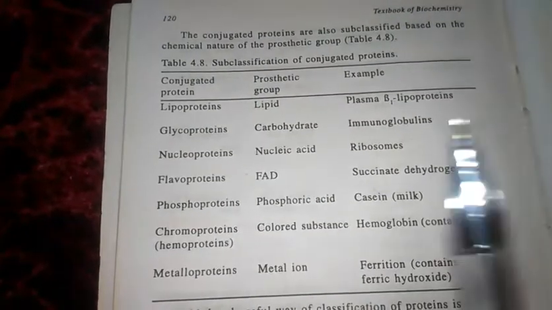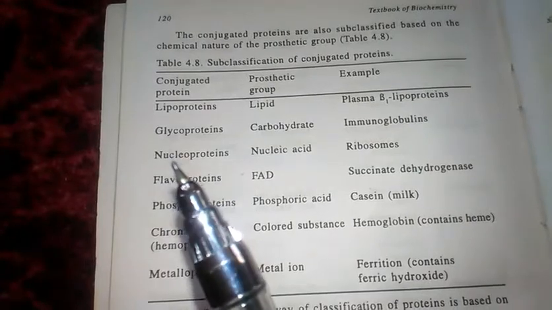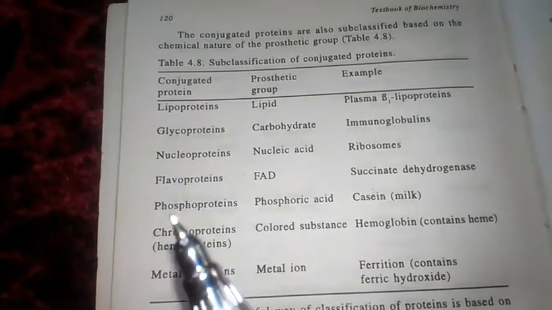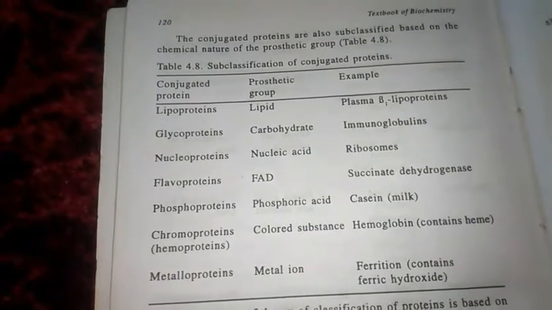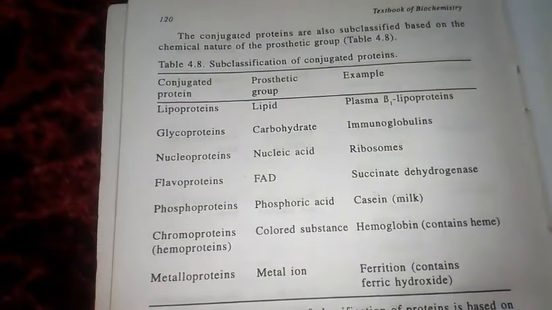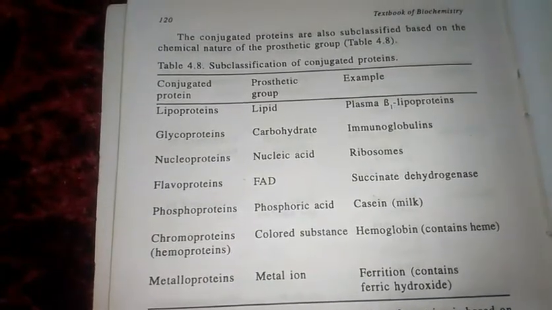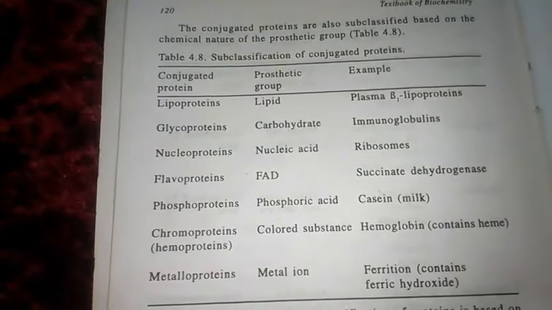So these lipoproteins, glycoproteins, nucleoproteins, flavoproteins, phosphoproteins, chromoproteins, and metalloproteins are the sub-classification of conjugated proteins.